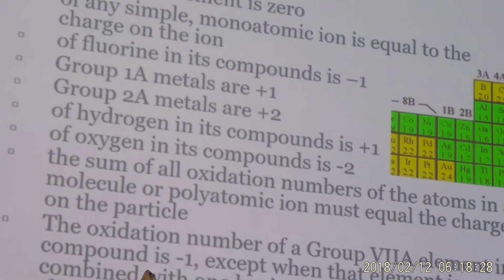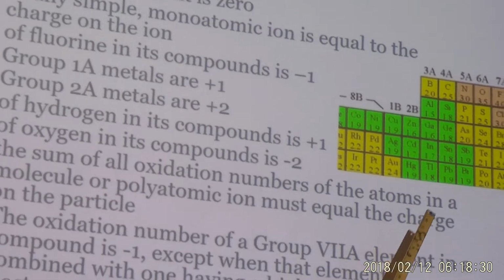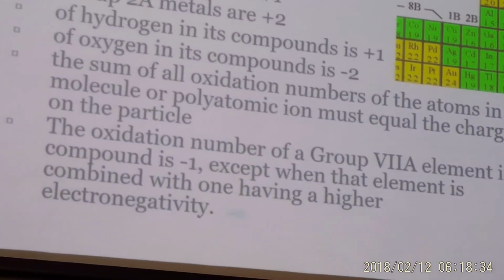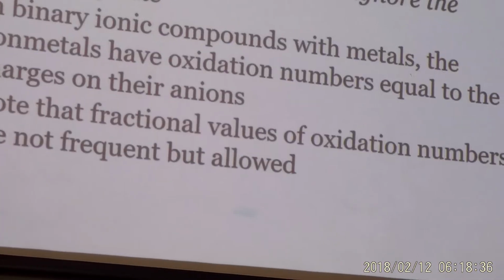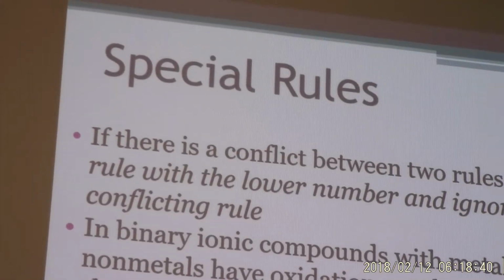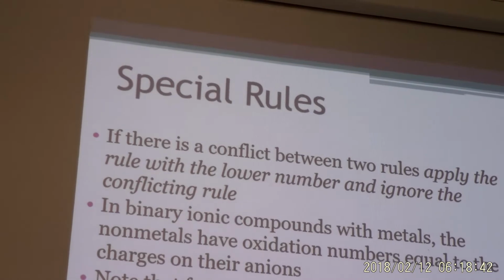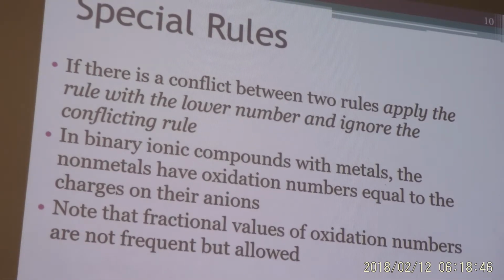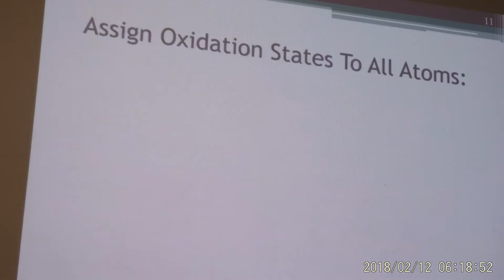Here's another one. Group 7, which is chlorine, bromine, and iodine, have a -1 charge. Now, here's a special rule. If there's a conflict of rules, then the rule that is higher up gets precedence in that list of rules.